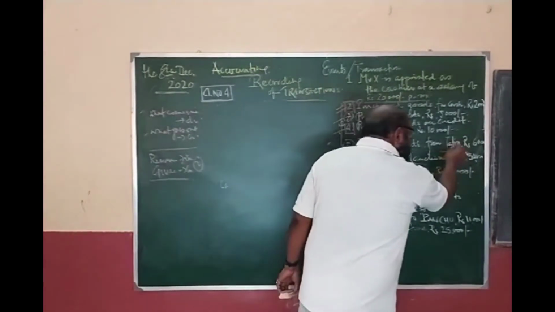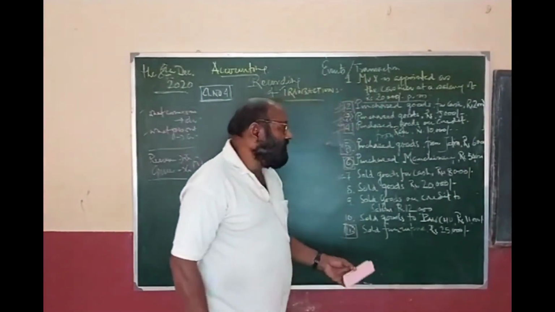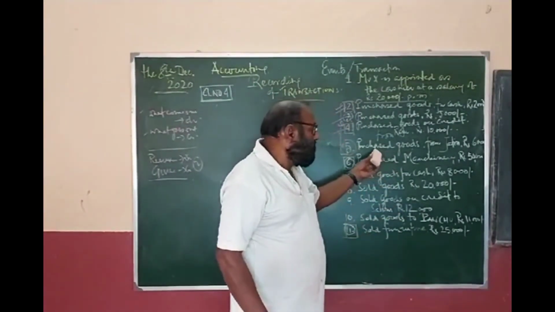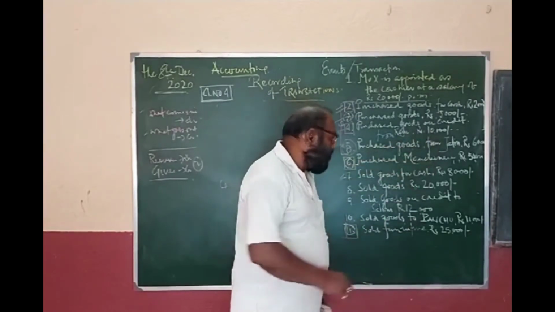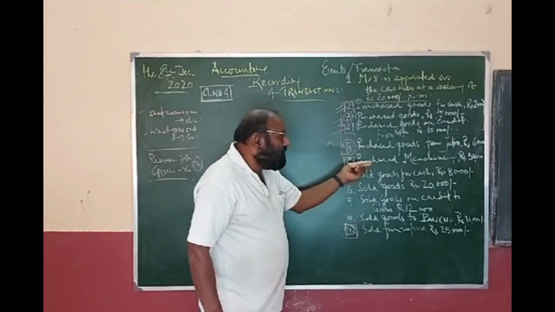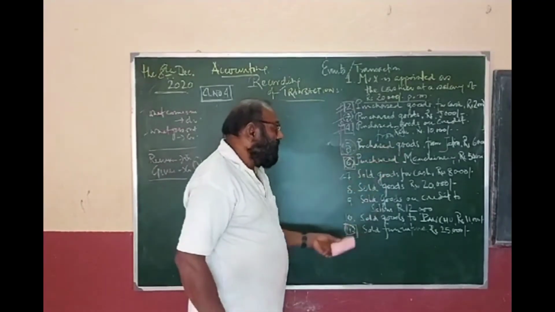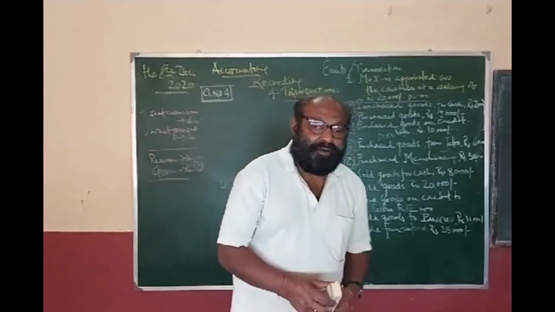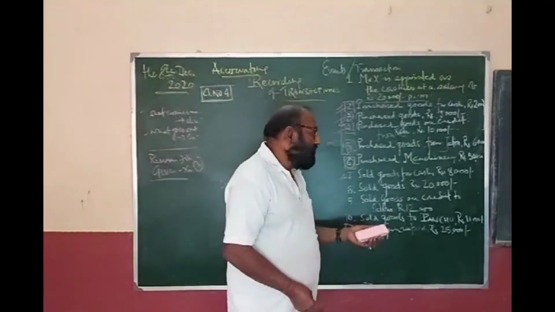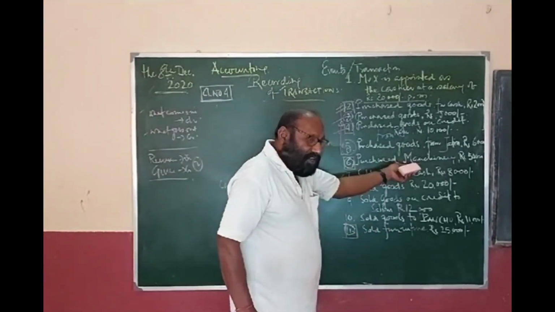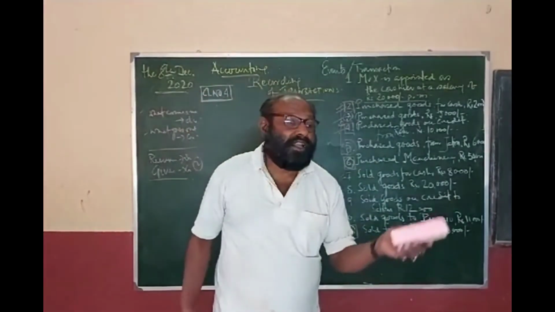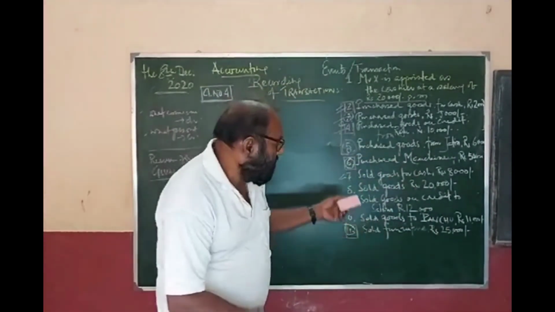Then purchase goods from Jyoti, not stated whether it is cash transaction or credit transaction. We would consider it in favor of credit transaction. So purchase account debit to Jyoti account. Then comes question number 6. Purchase machinery for rupees 5,000. Machinery is coming in. Here we must not say purchase account. Purchase should be considered when the goods are purchased, but machinery is your fixed asset. So the name of the asset should be considered. That is machinery account debit to cash.